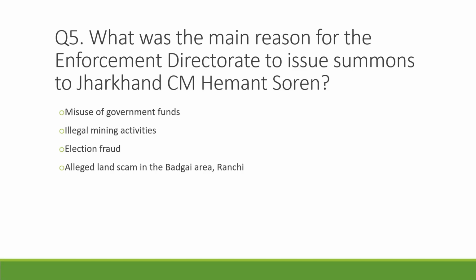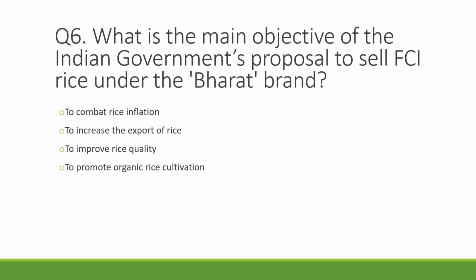Election fraud, misuse of funds, land scam. Okay, so a lot of people are saying D. Okay, so the answer is, as you've guessed, it is alleged land scam in the Baghdadi area, Ranchi. Well done, people. So let's move on to question number 6.